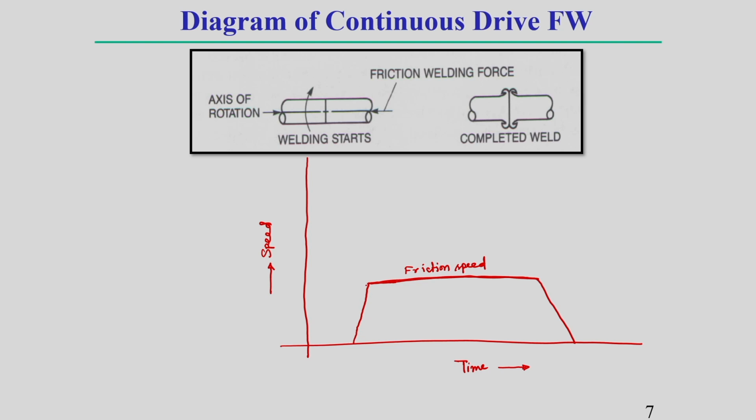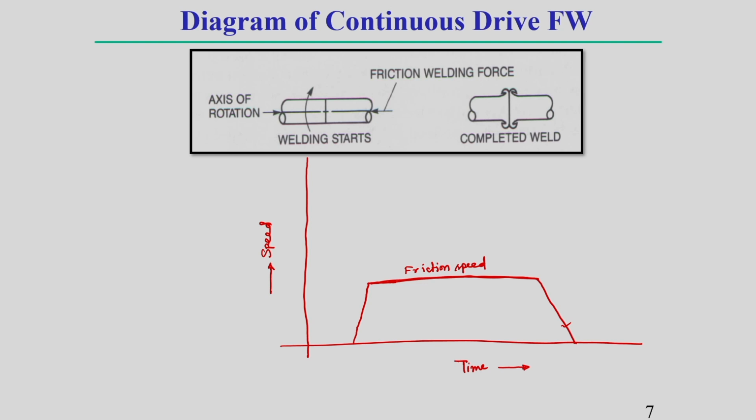That is why I have drawn this line a little bit inclined, and at the end when the welding is completed, you see how this motor is stopped, because to go back from some optimum speed to 0 speed, it takes some time. That is why it is also inclined. On the right side also I have drawn it inclined. First of all we have to make contact with the workpiece. So, this is the speed. After that I will show you how the offsetting takes place.